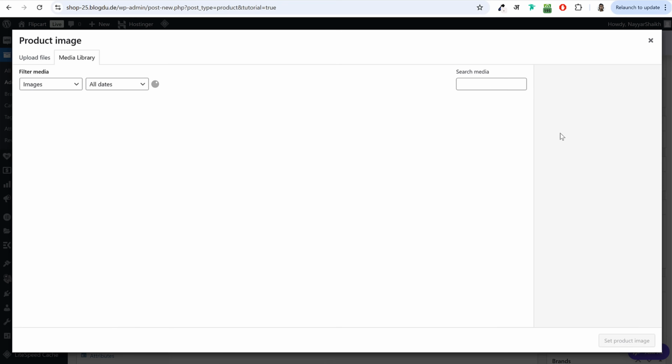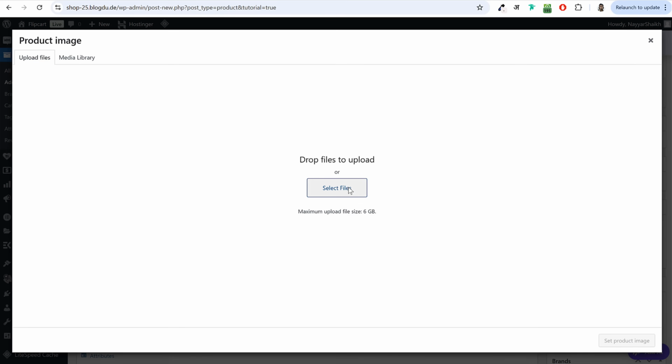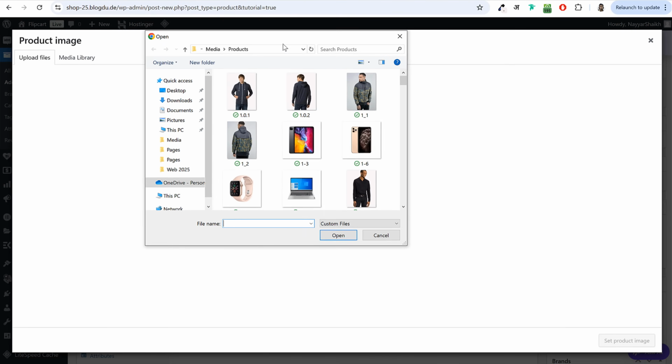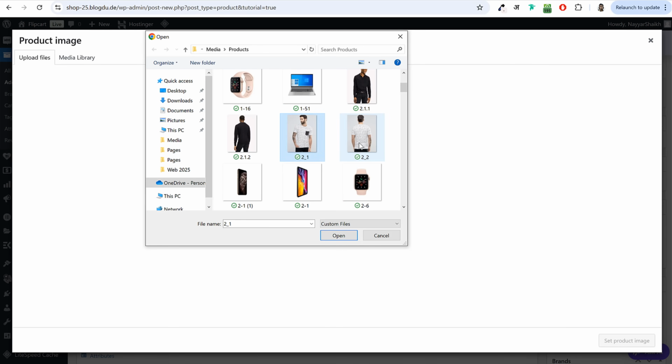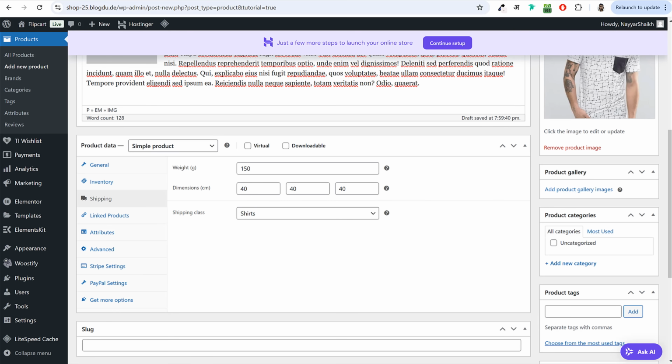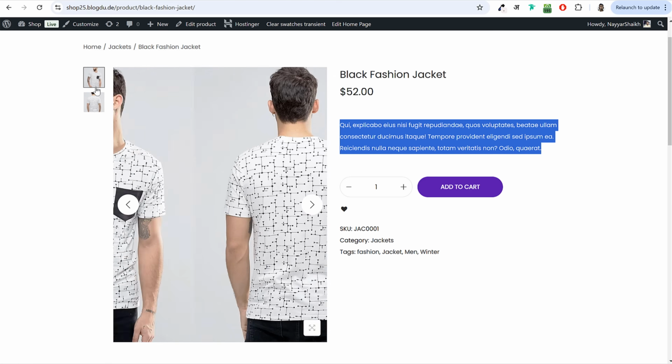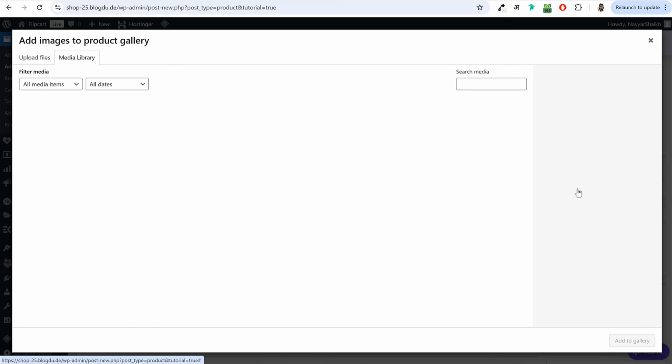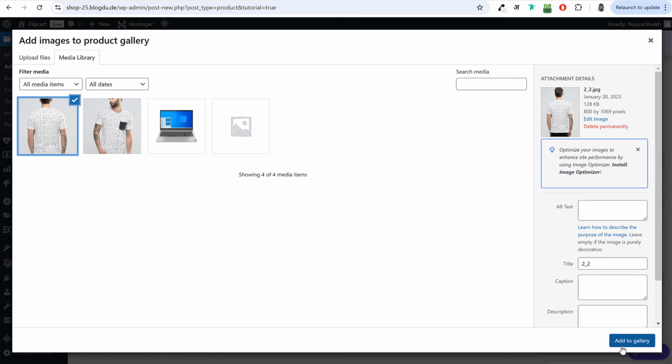I'll click on set product image, upload files, and go to this products folder under media folder. And maybe I'll select, let's say, these two options. I'll select them, click on open. Now for the main image, I'll select this one, click on set product image. And for product gallery, which is some additional images of this product, you can select add product gallery images. I'll select this one. Okay.